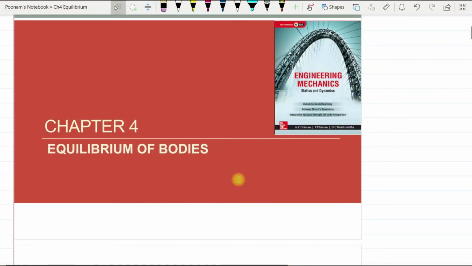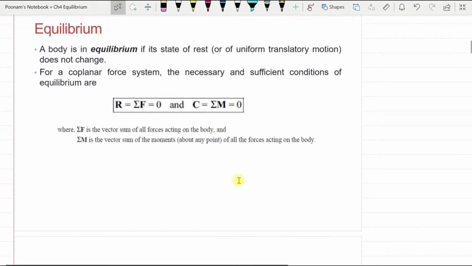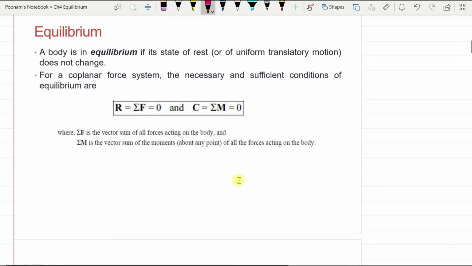Today we'll talk about equilibrium of bodies. So what is equilibrium? A body is said to be in equilibrium if its state of rest or state of motion does not change under the action of applied forces. And for a coplanar force system, the necessary and sufficient conditions of equilibrium are as follows.